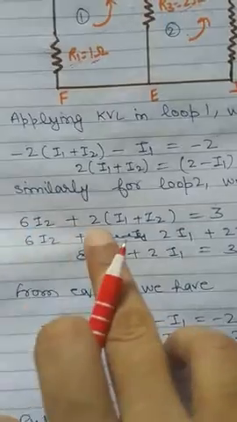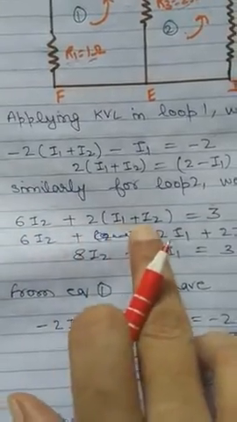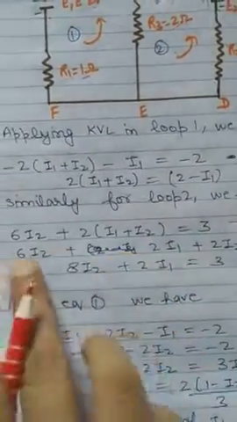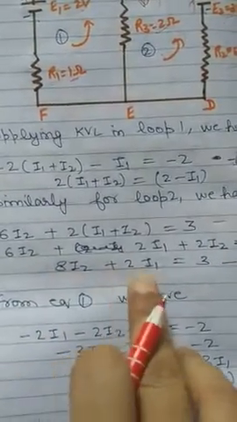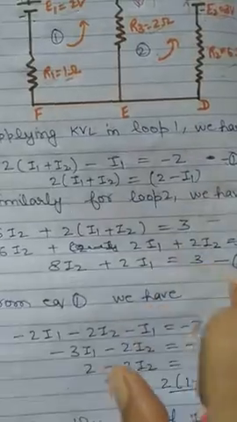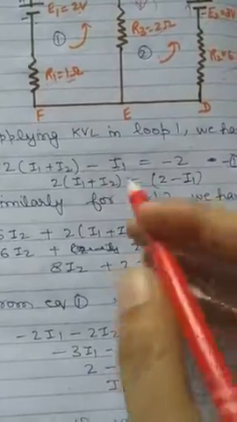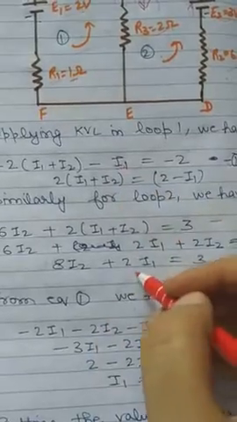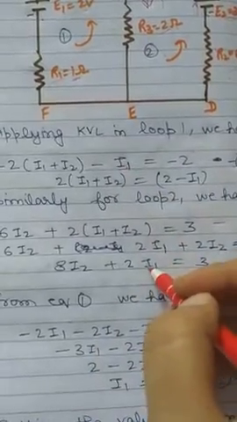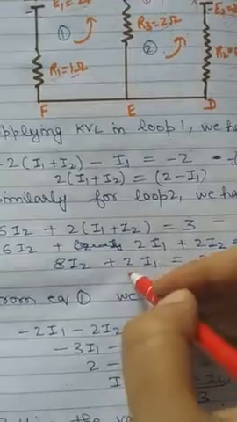Because this is 6I2, then this will become 2I1 plus 2I2 equal to 3. So this is 6I2 plus 2I2, this will become 8I2, and this will be plus 2I1 equal to 3. Now what we will do, we'll solve this equation to find the value of I1, and we'll put in this equation the value of I1, so that we'll get the value of I2.